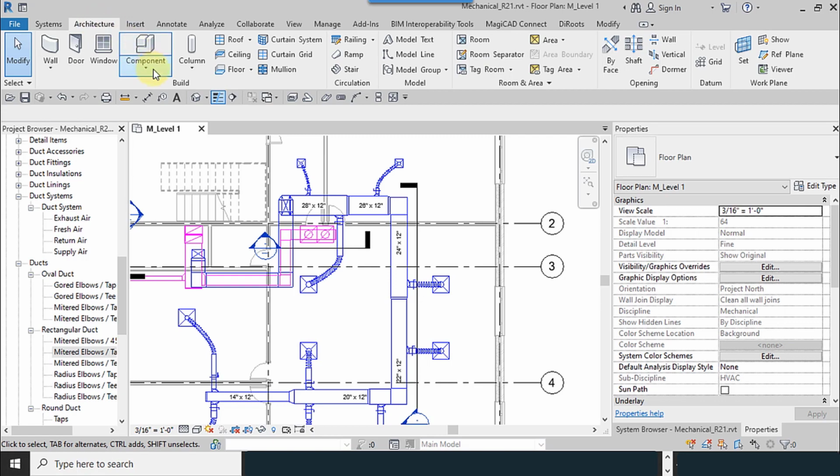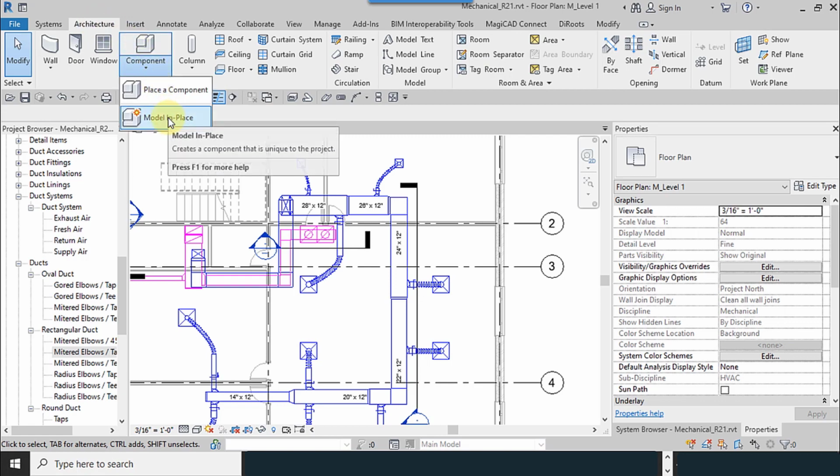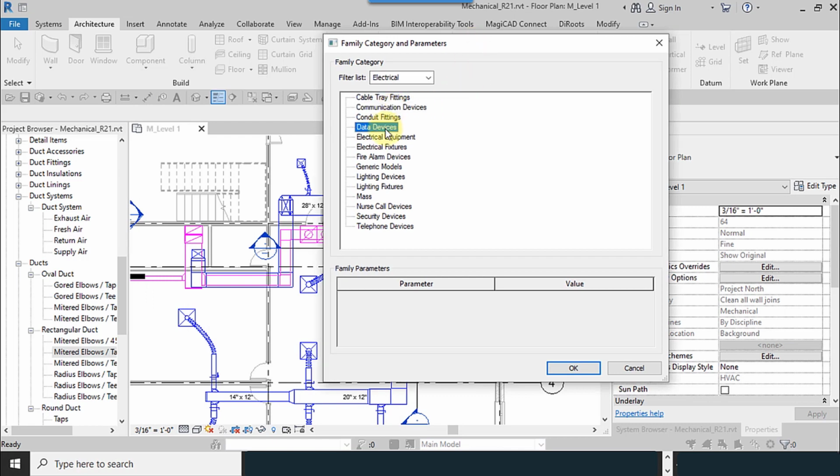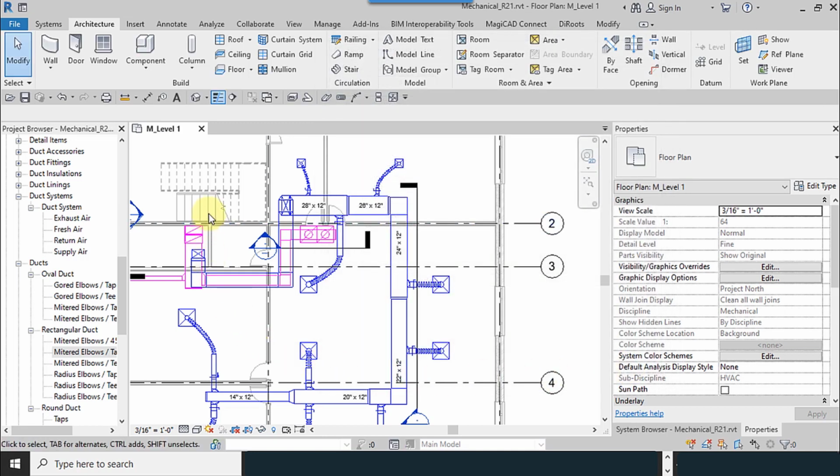And another one is Model In-Place, and select your desired category. After that, you can see the tools which belong to the family, and you can model the family inside your project.